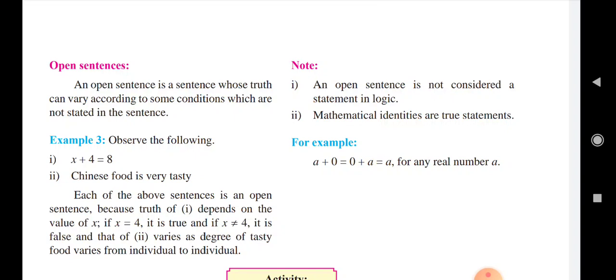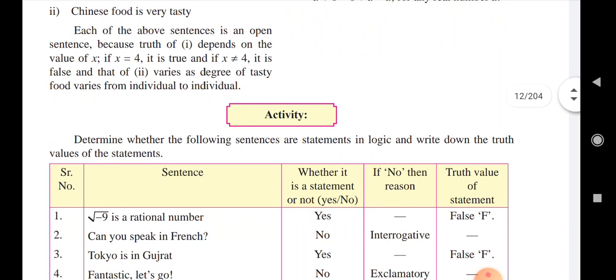This kind of formulas and identities are called true statements. For example, a plus 0 equal to 0 plus a equal to a, that is the additive identity for any real number a.